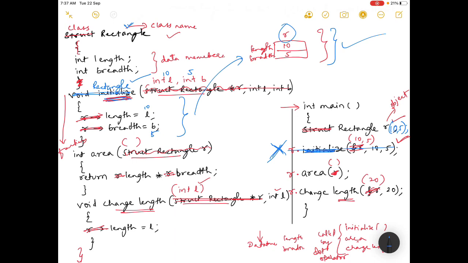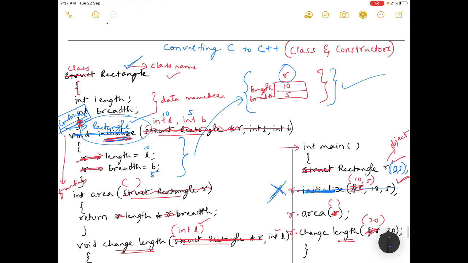So what is this? Has it constructed this rectangle r? Yes. So this, I don't have space here, I'm writing, this is constructor. This is very important, constructor. So what is constructor? This part is constructor. So we have seen what is class and we have seen what is constructor.